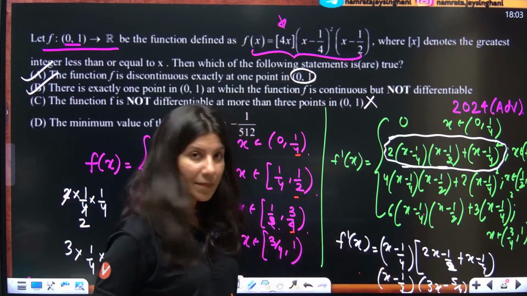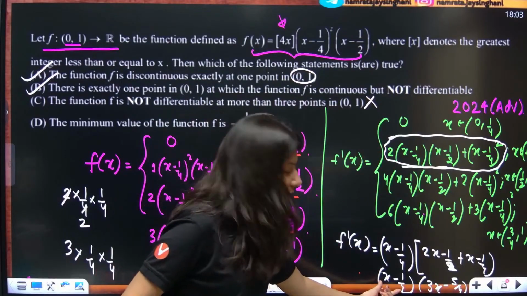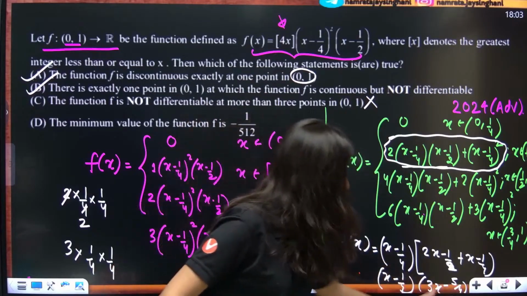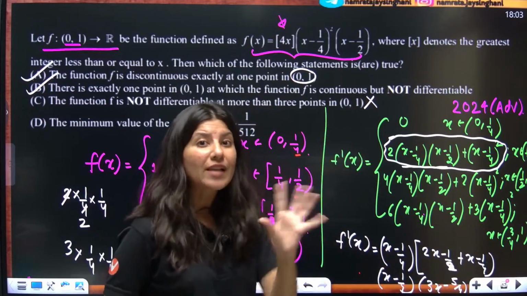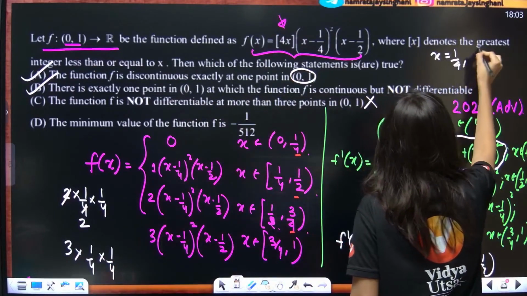So, x equals 1 by 4 is one point. Okay, x equals 1 by 4, f dash x, you are trying to make it 0, no? So, this is x minus 1 by 4. Correct? You are getting x equals 1 by 4 and x equals 5 by 12. You are getting 2 points: x equals 1 by 4 and 5 by 12.